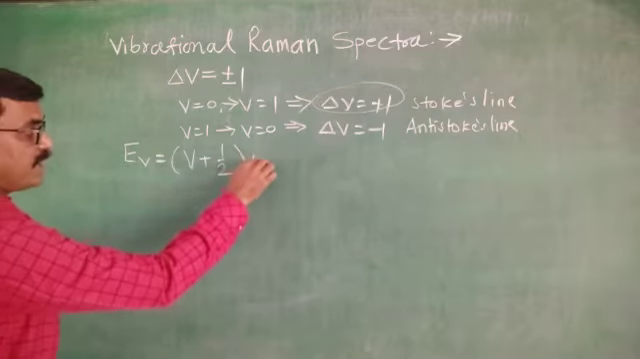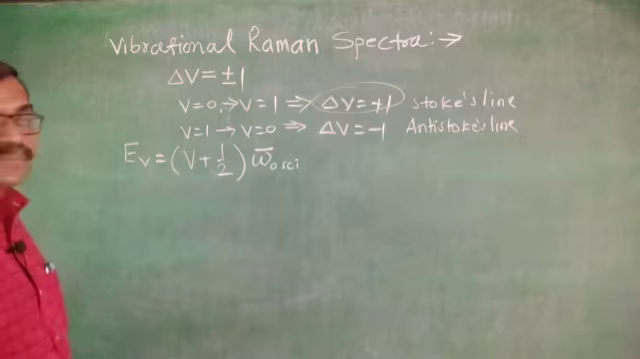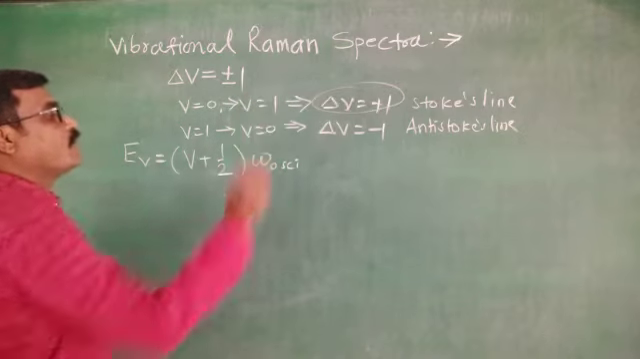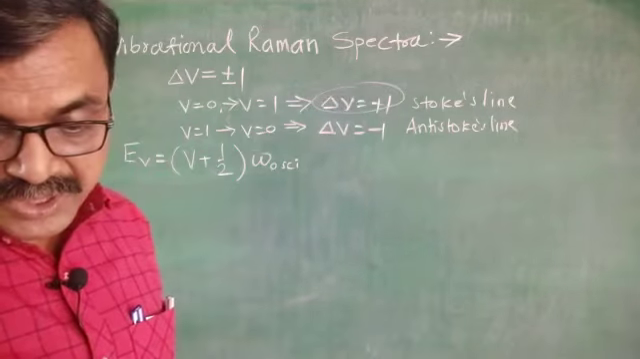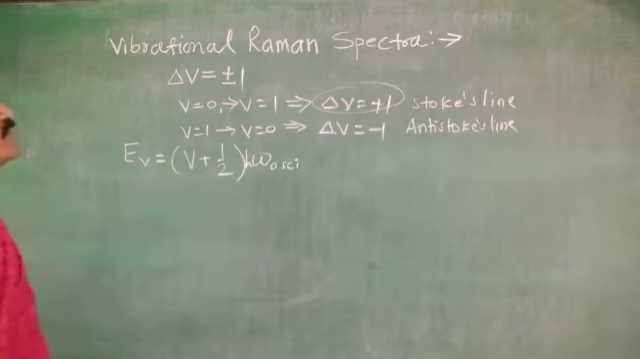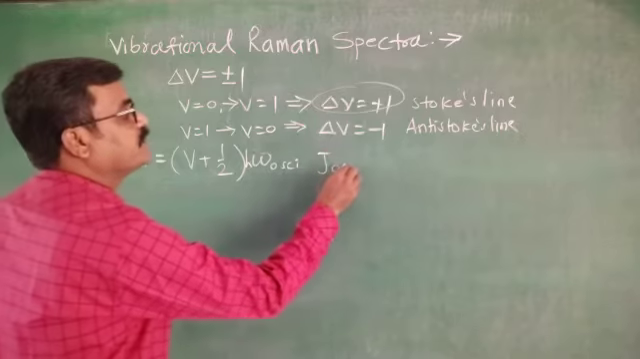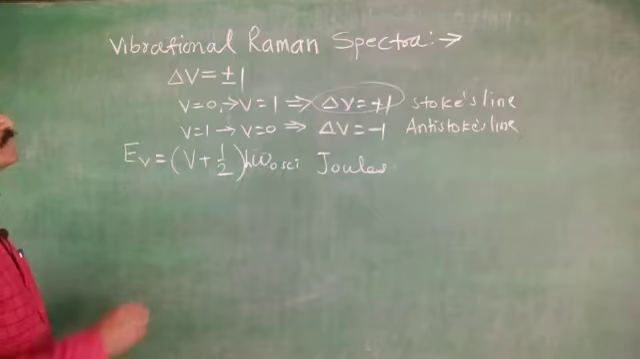And according to quantum mechanics, the energy of vibration is generally given by the equation E_V equals (V plus half) h omega bar of oscillation, where omega of oscillation is the vibrational frequency. This is the formula for vibrational energy in joules.